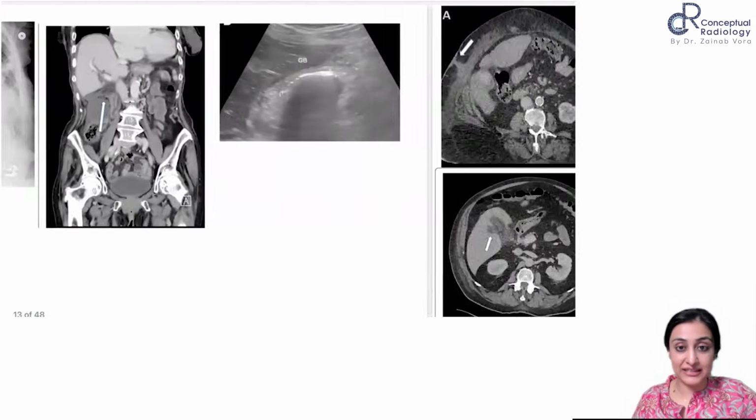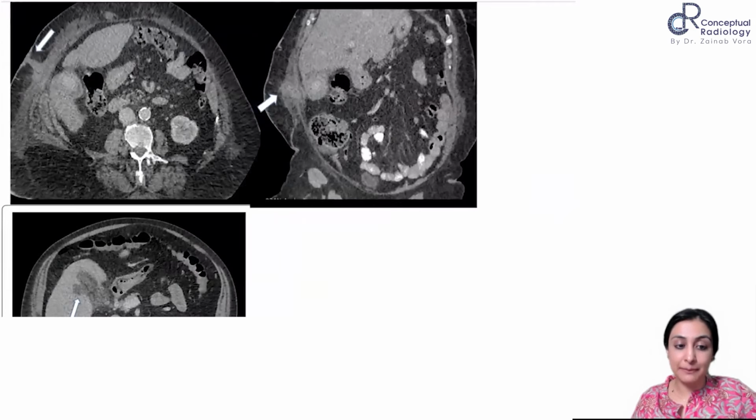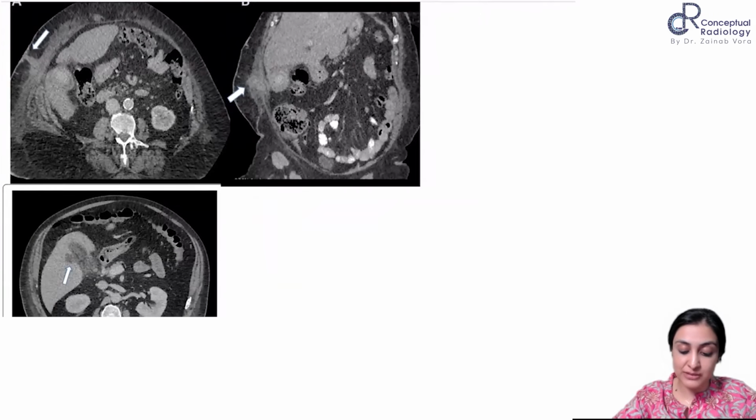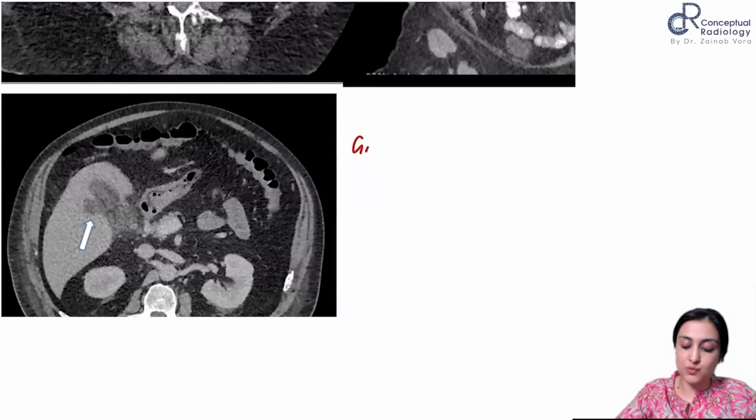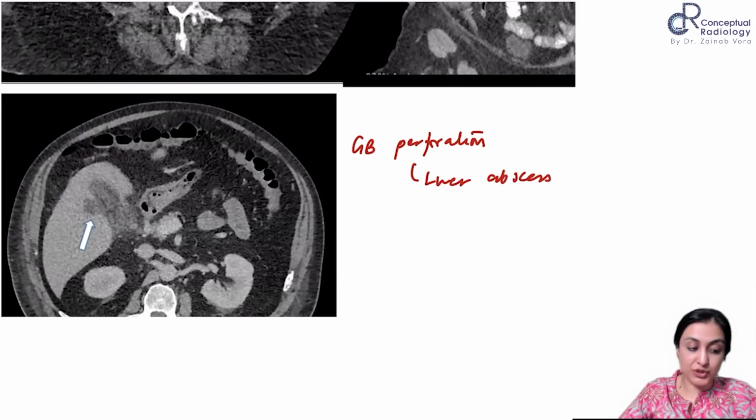So this is gangrenous. Whereas when there is a hepatic perforation, when there is a GB abscess perforation, you will see how the outer aspect is also irregular and mucosa is not seen separately. So this case is a GB perforation with associated liver abscess, right? So this is what you are seeing here.